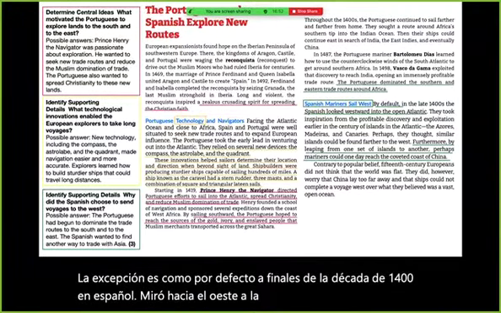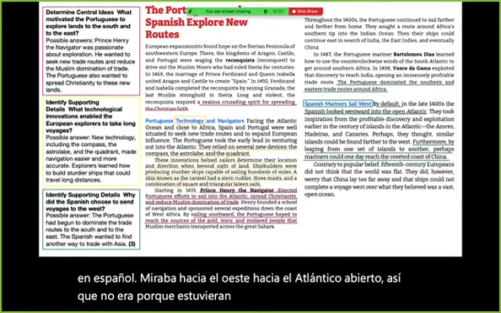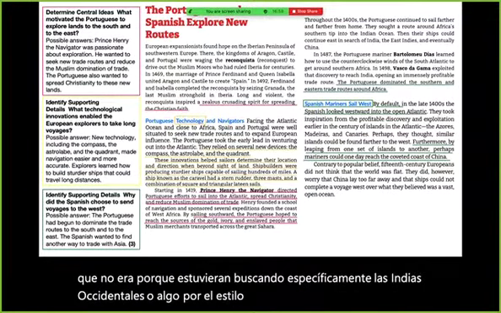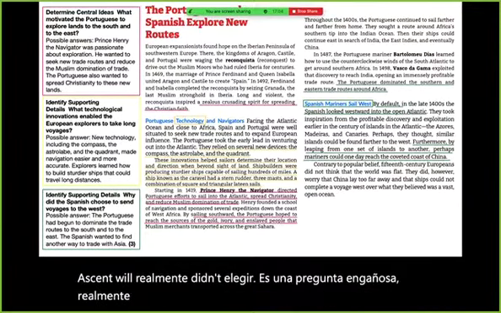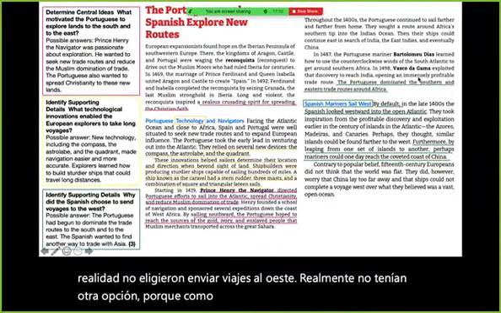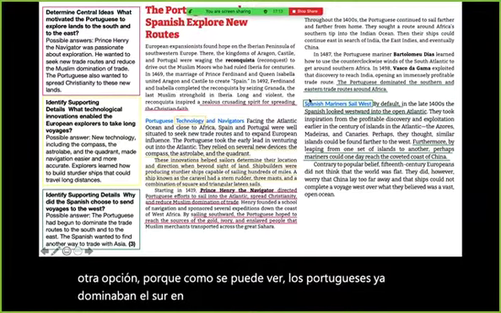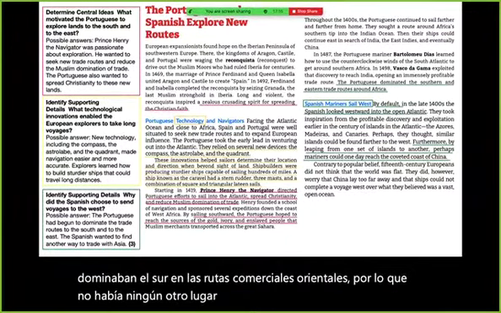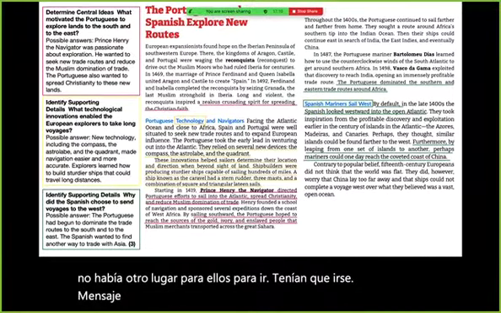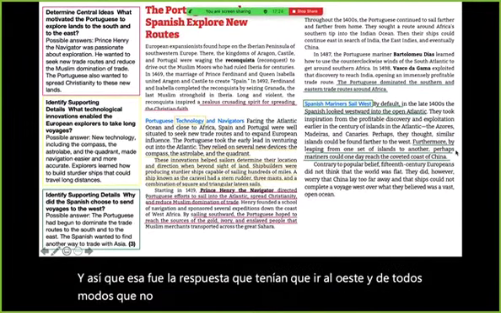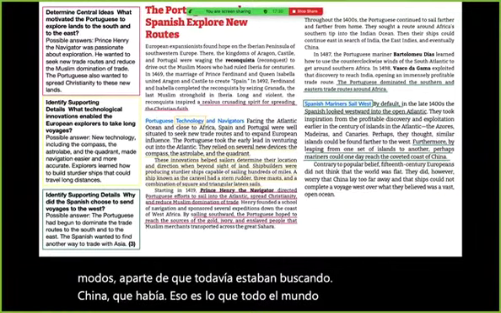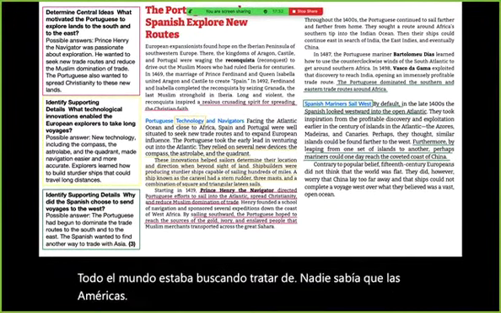So it wasn't because they were specifically looking for the West Indies or anything like that. The reason why they chose to send, well, they really didn't choose. It's kind of a trick question. They didn't really choose to send voyages to the west. They didn't really have another choice because, as you can see, the Portuguese already dominated the southern and the eastern trade routes, so there was nowhere else for them to go. They had to go west. And so that should have been the response. They had to go west. And anyways, other than that, they were still looking for China. That's what everyone was looking for. No one knew that the Americas existed.